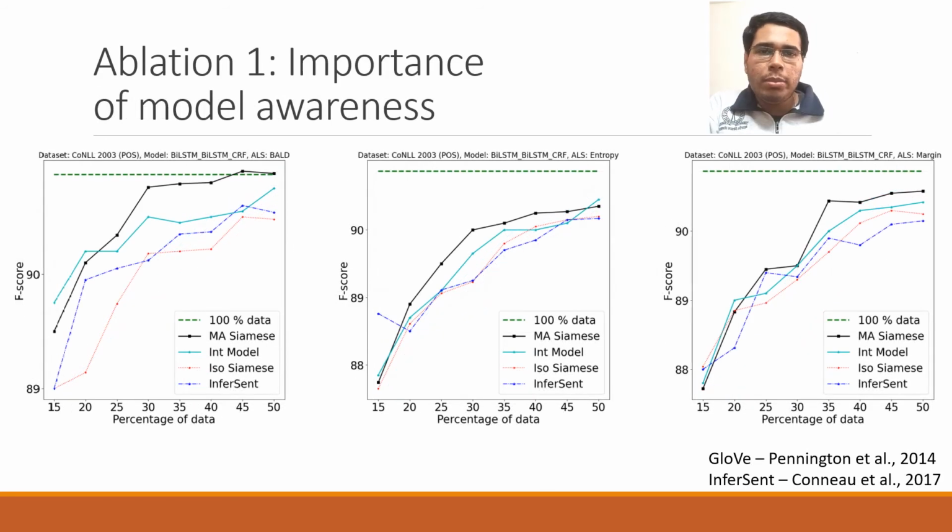Finally, let's look at some of the ablation studies we performed. The first ablation shows the necessity of the model-aware CMS network. We compare part of speech tagging performance of our model against an isolated CMS model, where we input pre-trained GloVe vector embeddings instead of the base model embeddings, and we also compare against inferred sentence embeddings from Facebook. We can see that our method performs superior to both of them.